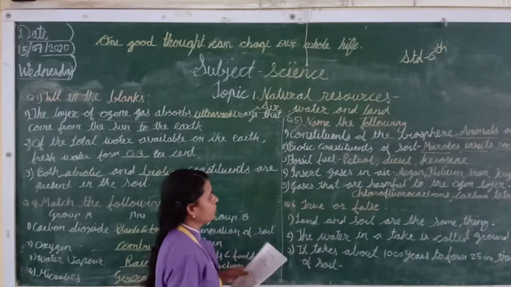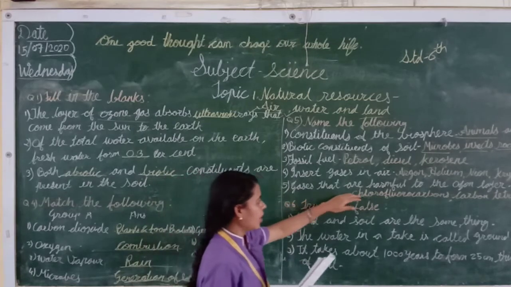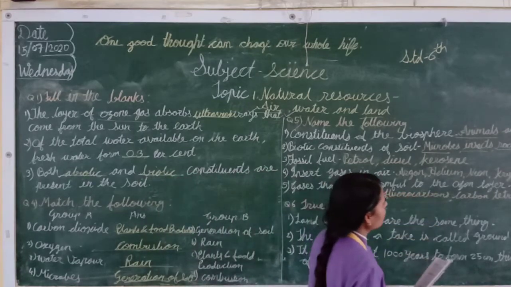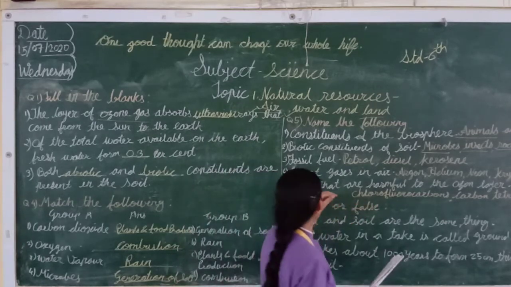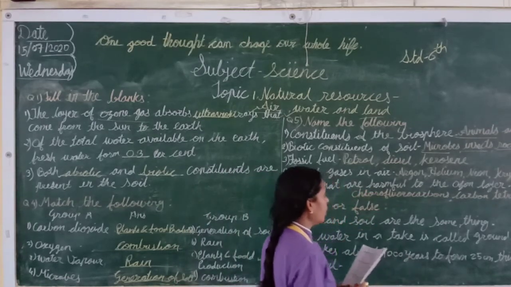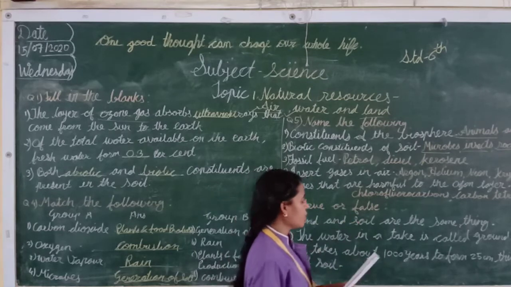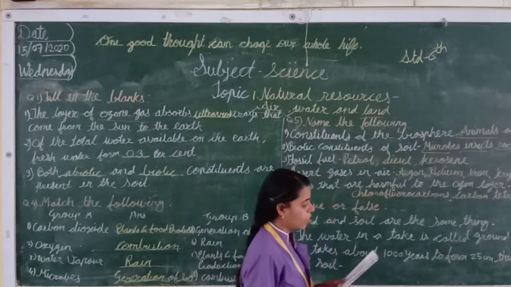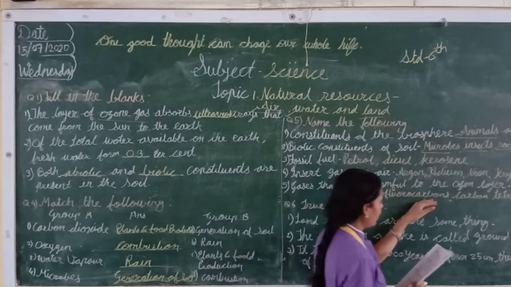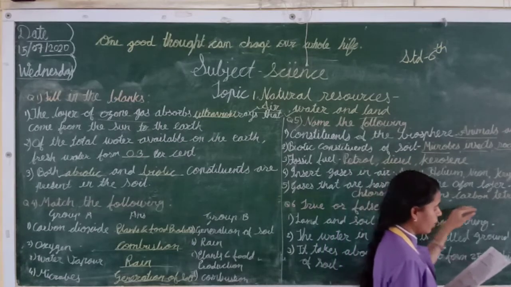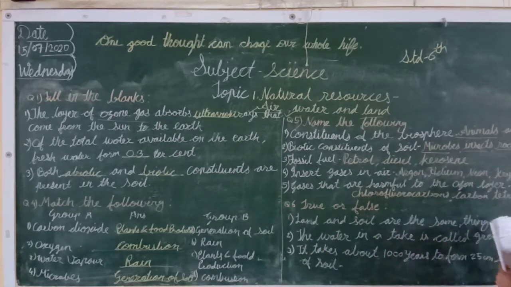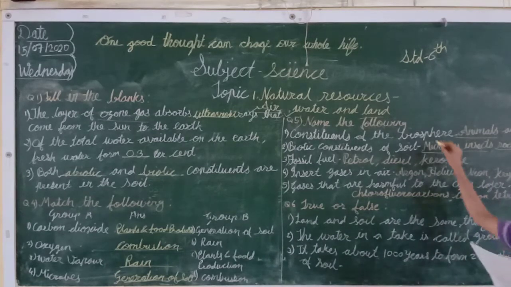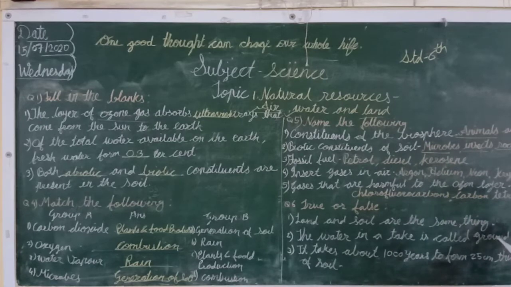Now next one, gases that are harmful to the ozone layer. So which gases are harmful to the ozone layer? Which one, students? Chlorofluorocarbons and carbon tetrachloride. Okay, I hope, students, you understood the names of the following.